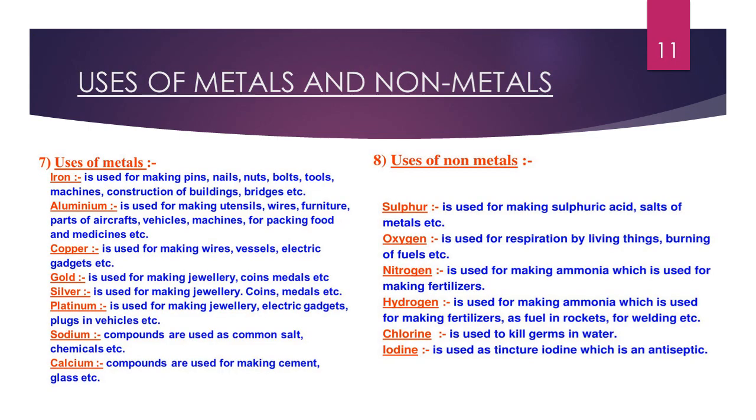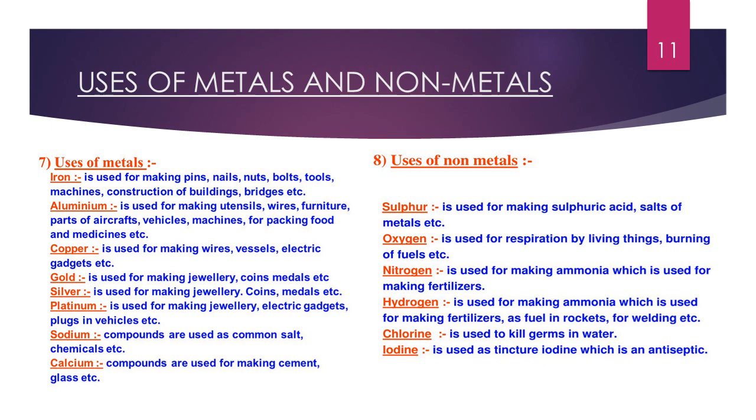Let us see the uses of metals and non-metals. Both metals and non-metals are of great use to us. Metals are extensively used for various purposes like domestic, agricultural, industrial, artillery, jewelry, decorative items, etc. Iron is used for making pins, nails, nuts, bolts, etc. Aluminum is used for making utensils, wires, furniture, parts of aircraft, machines for packing food, medicines, etc. Copper is used for making wires, vessels, electrical gadgets.